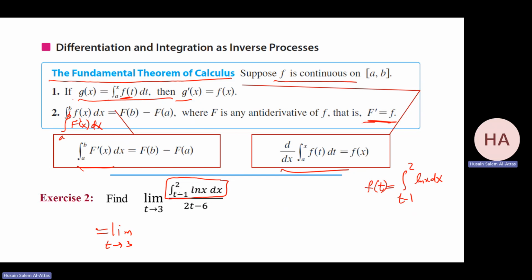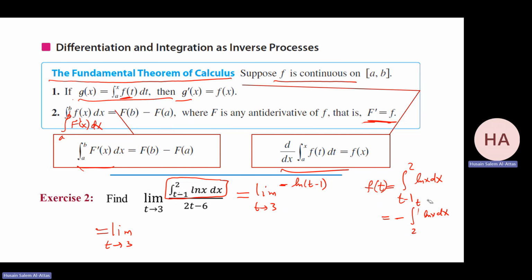So what I will do, this one, I can make it minus the integral from 2 to t minus 1 of ln x dx. So now it's ready. I can differentiate now. I have the limit as t goes to 3. It will be minus ln of t minus 1.